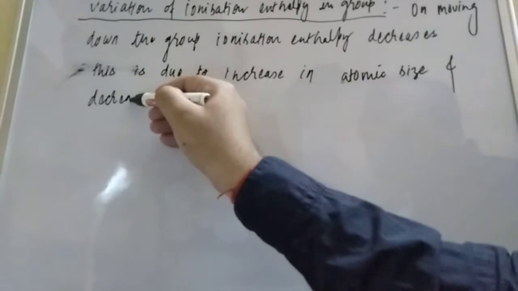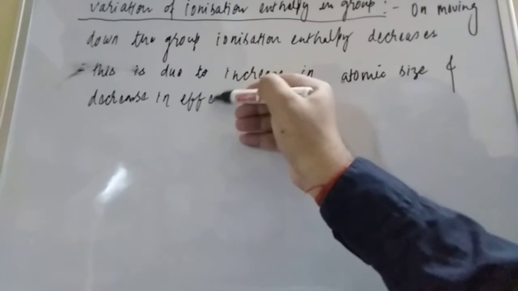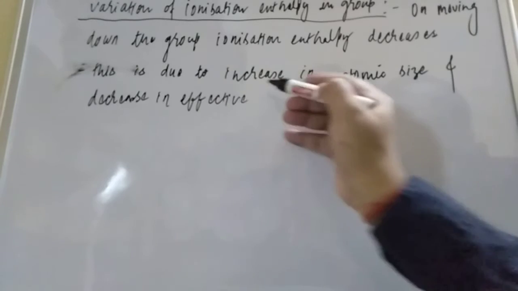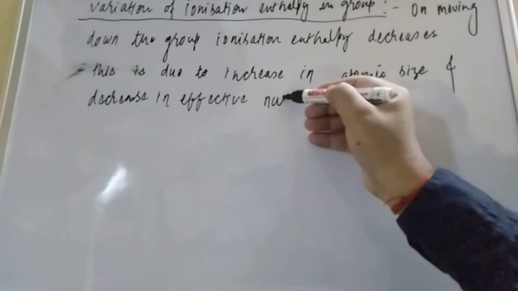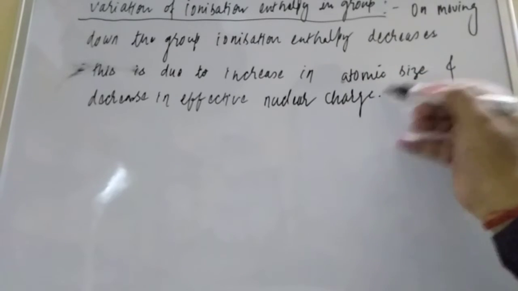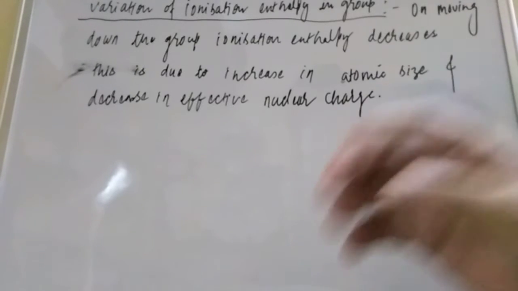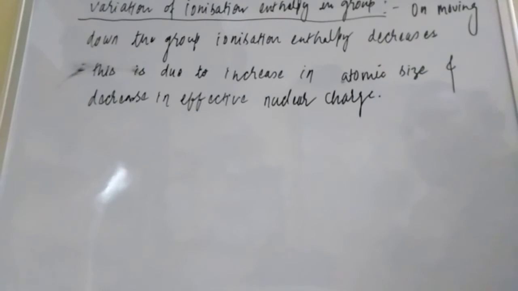Firstly, student, we have to understand what nuclear charge is, then we have to understand the effective nuclear charge. That is when you will understand the variation. So I am saying, when you are moving down the group, ionization enthalpy decreases.